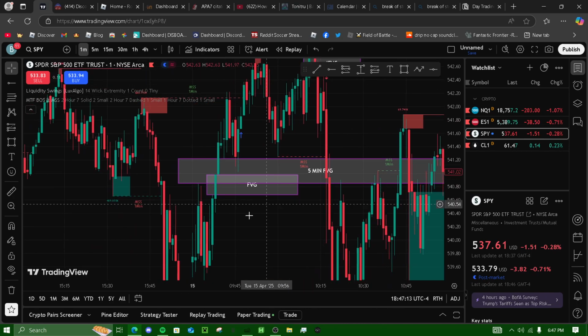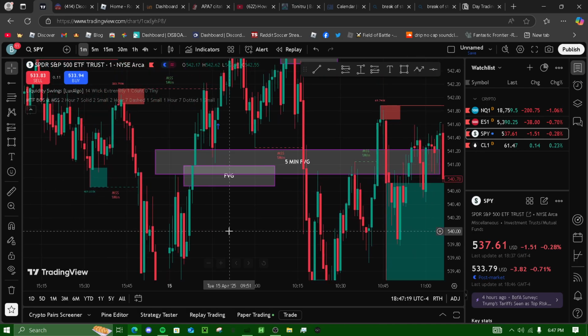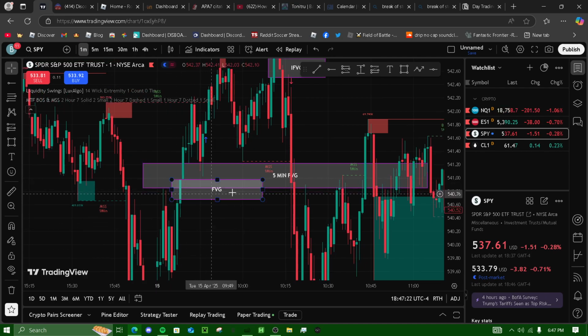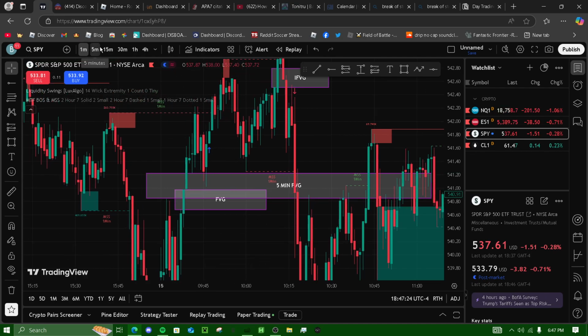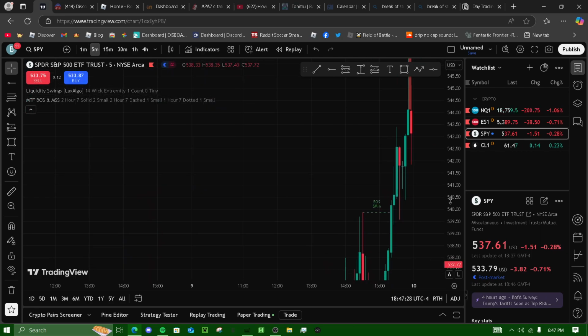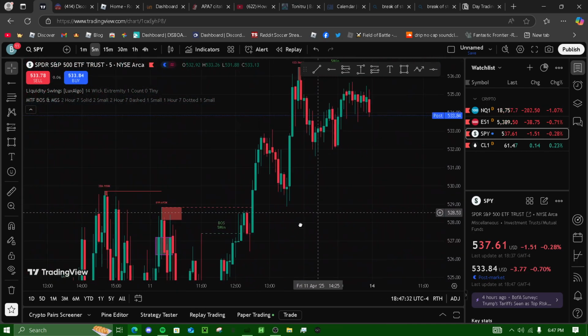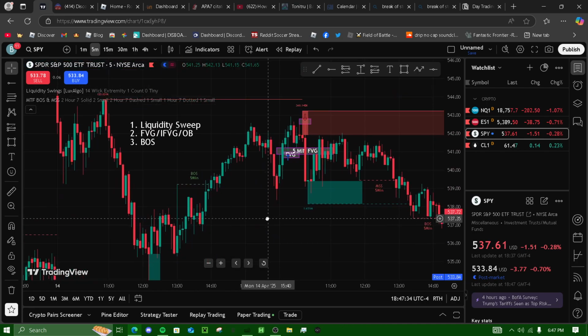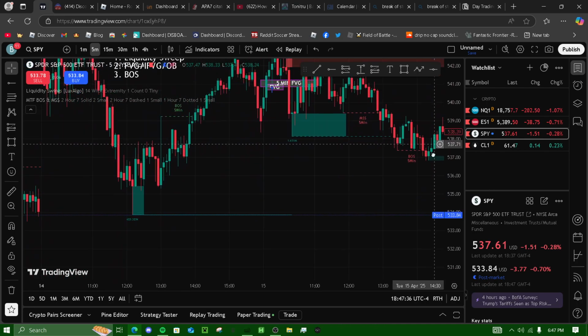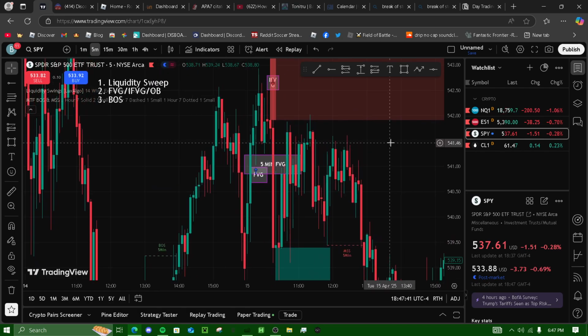But so basically, this morning, market opened right here, right? So once I saw it going up, I was like, okay, right? I had this fair value gap made, and obviously, I have to switch between certain time frames to find different fair value gaps and liquidity and all that, right? So once I did that, I had this 5 minute fair value gap made, right?